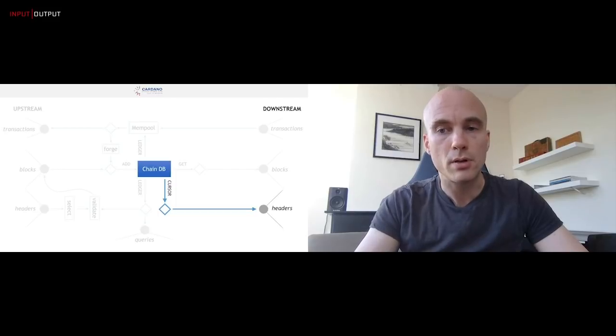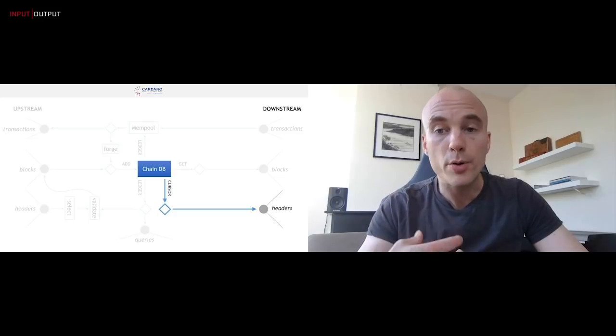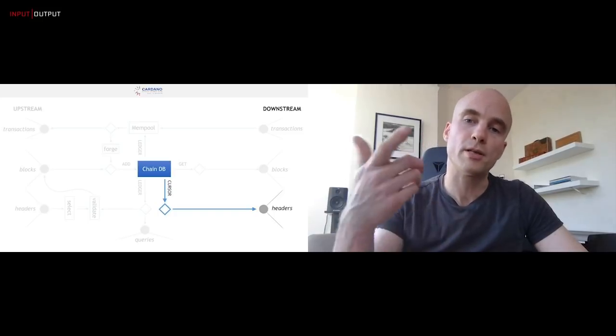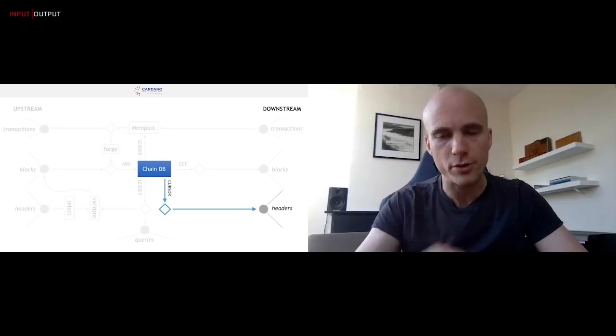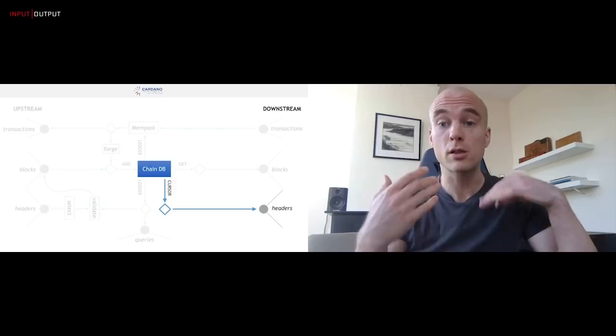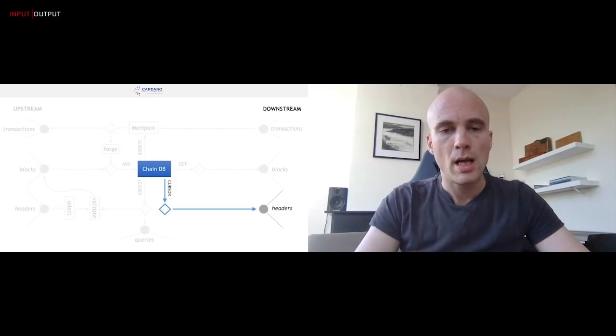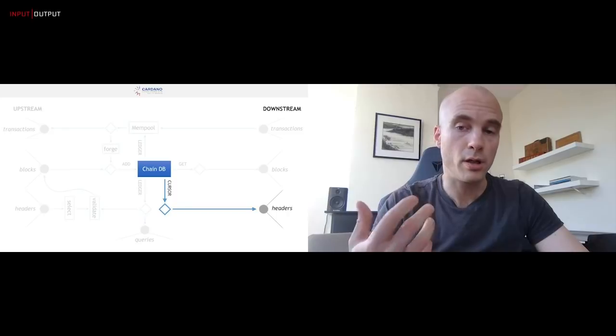The chain sync protocol is a protocol that informs you and tells you how our chain is evolving. It might say, oh, we adopted this block. We added this block to the end of our chain. Or it might say, oh, you know what? We rolled back a few blocks because we were switching to a fork. So we rolled back a little bit and then we're applying some other blocks. And so in order to make this available to our downstream peers, the chain database offers a cursor, which internally we're calling a reader.